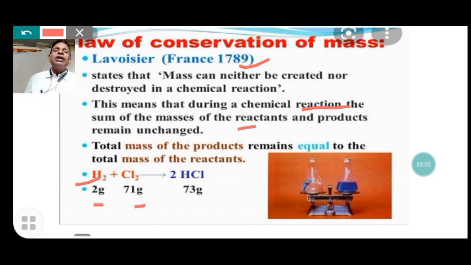There is no change or deficit in the mass of the reactants or product. The mass is conserved during the chemical reaction. The mass of reactants is 73 gram and the mass of product is also 73 gram. This law conveys that mass is neither created nor destroyed in a chemical reaction.